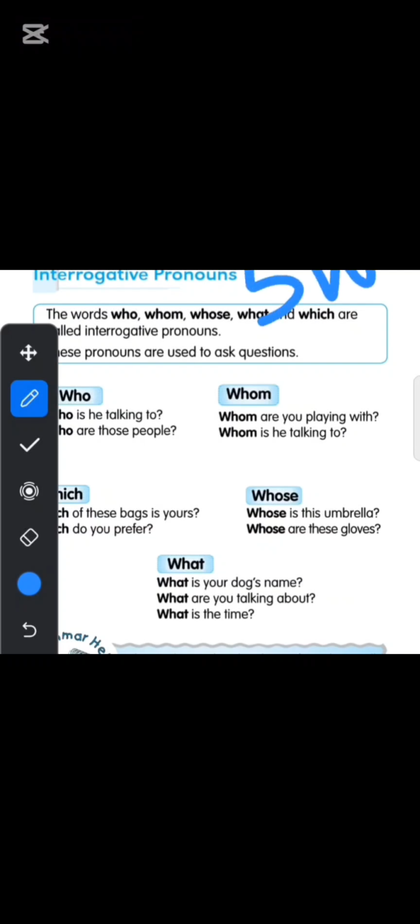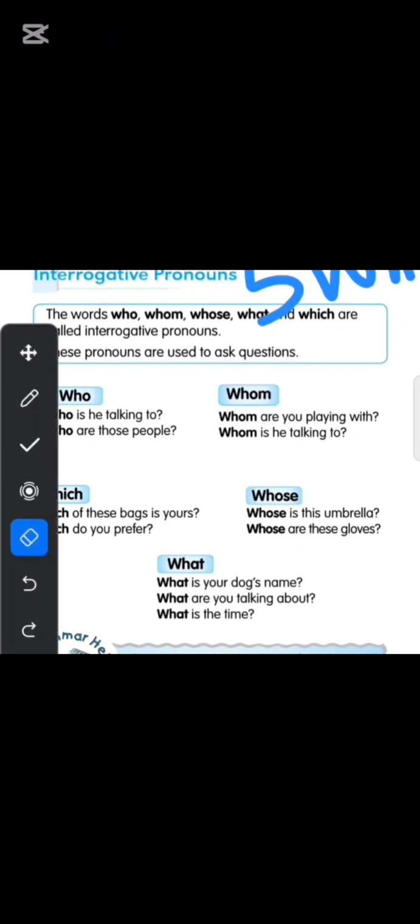The 5 WH words. What are the WH words? Who, whom, whose, what, which. They are called interrogative pronouns. What are they called? They are called interrogative pronouns. So let's read one by one.